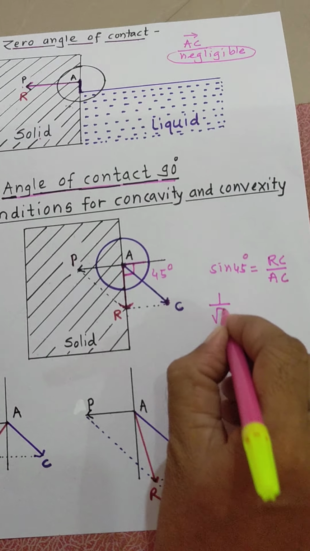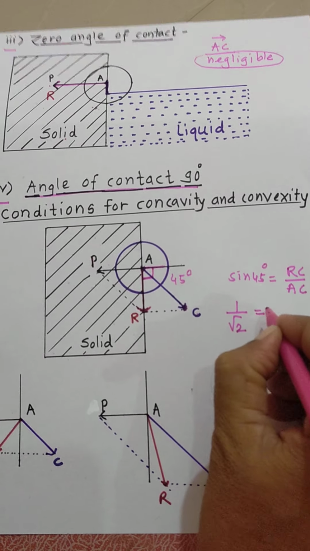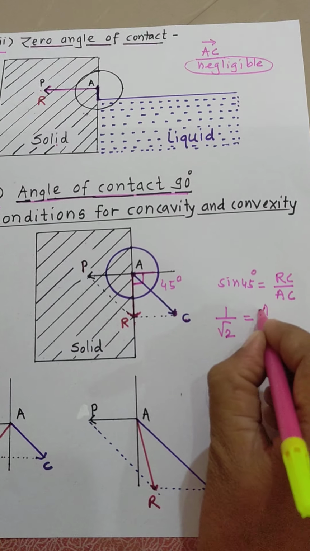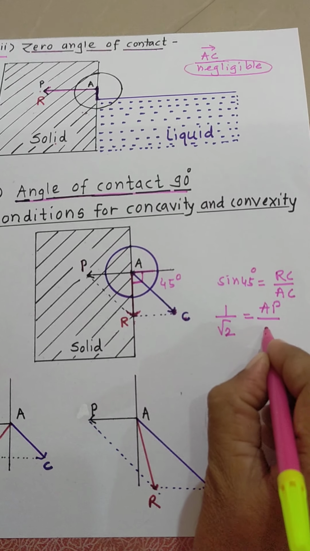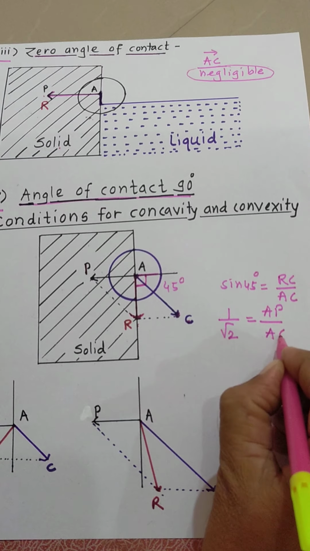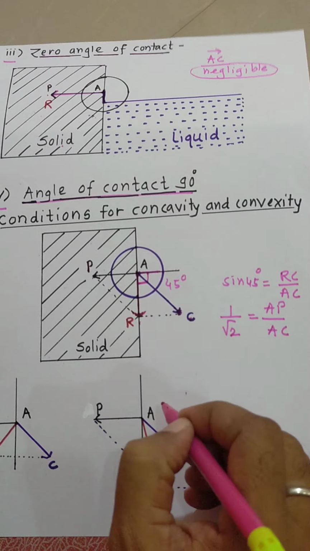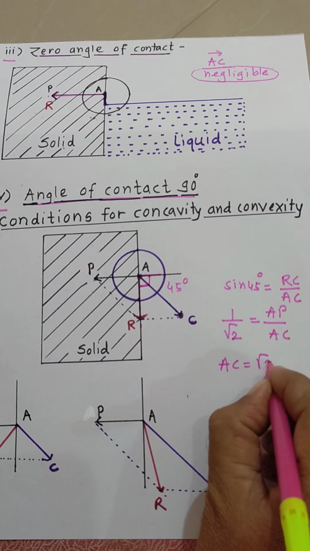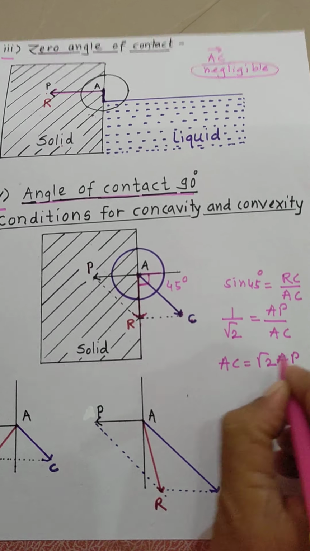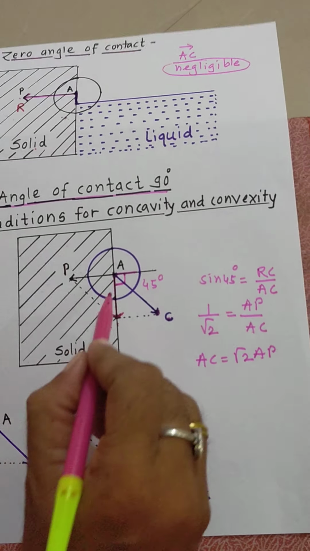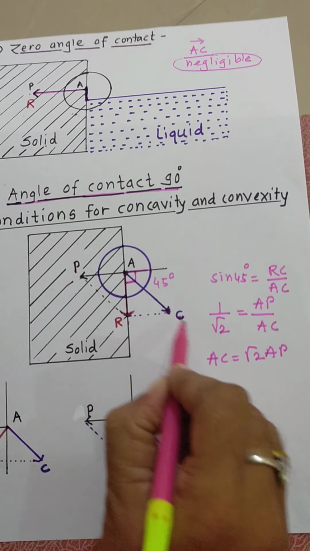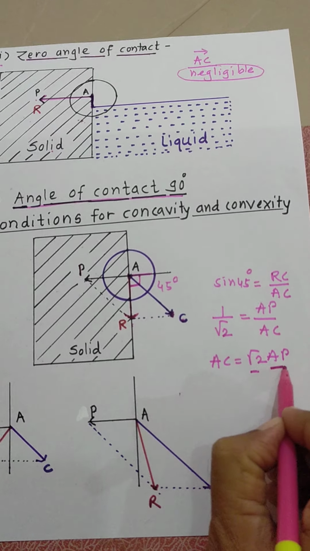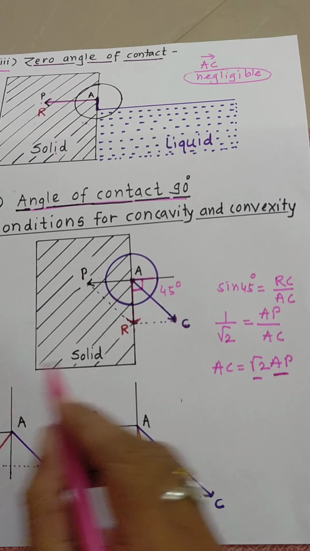Sine of 45 is equal to 1 upon root 2. This RC we can take as AP, divided by AC. If we simplify this, AC is equal to root 2 AP. Means this cohesive force, its value, is equal to root 2 times the adhesive force.